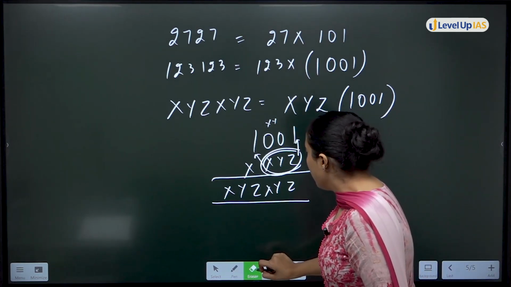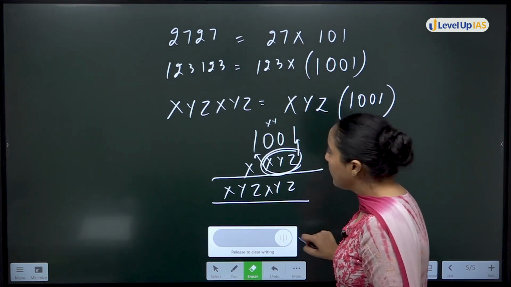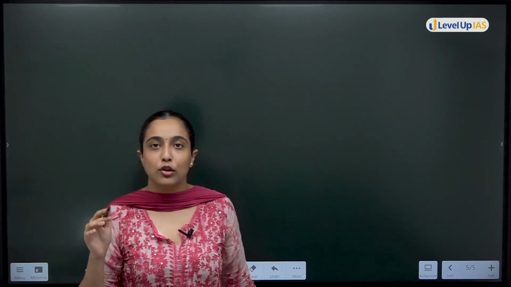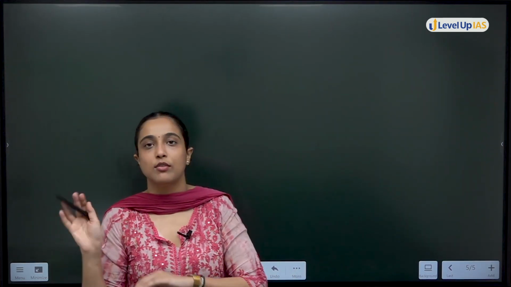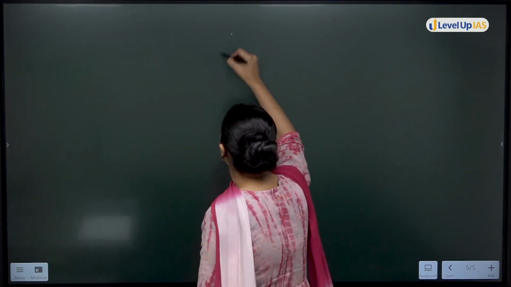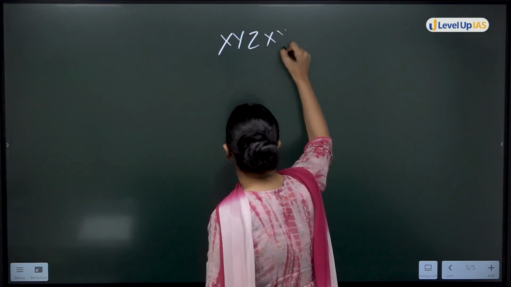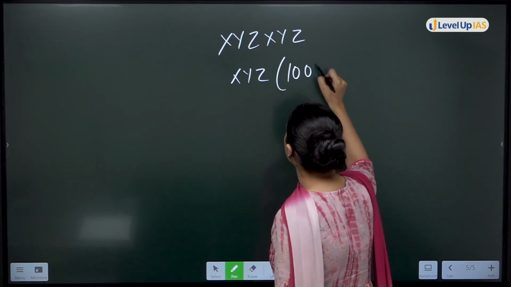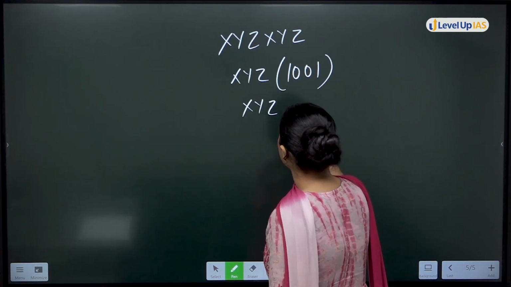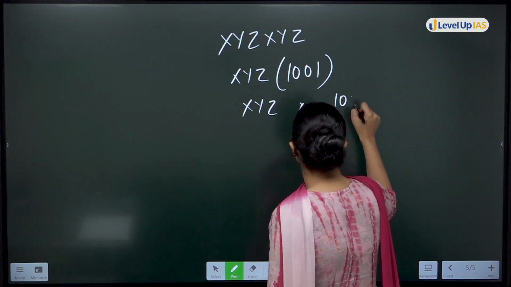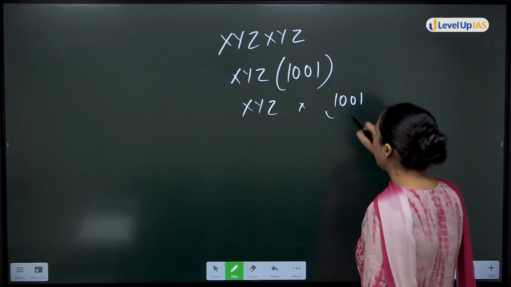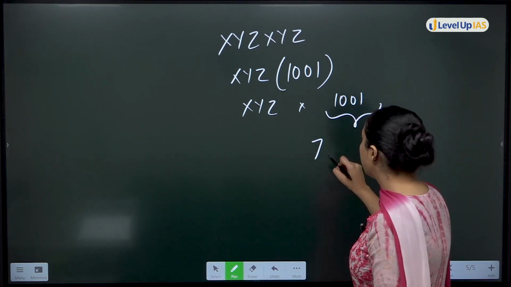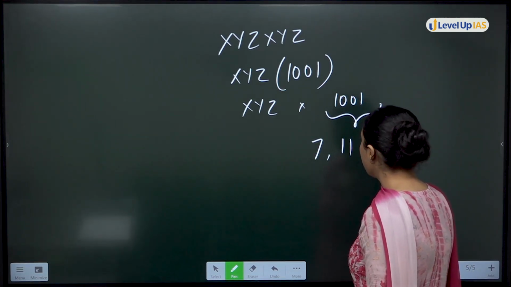सो फर्स्ट ऑफ ऑल एग्जामिनर ने तो हमें किया कंफ्यूज, बट वी विल गो बैक टू आवर कंफर्ट जोन. We will not let the examiner, we will not let the question make us uncomfortable. Okay, we have xyzxyz. We will say this is xyz multiply 1001. Now you check 1001. Is it divisible by 7? Is it divisible by 11? Is it divisible by 13?